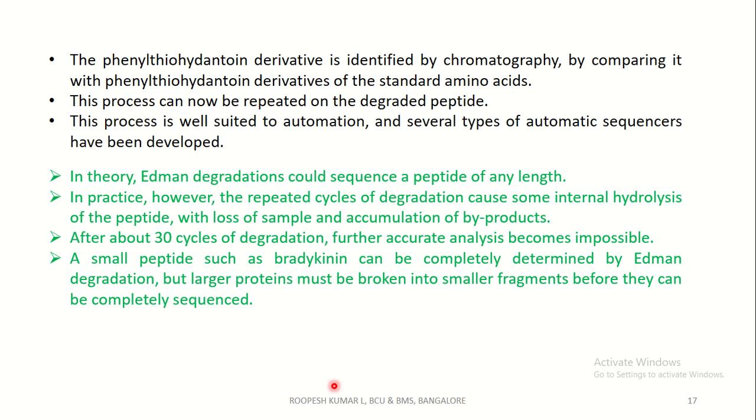A small peptide such as bradykinin, which I told you before, a nonapeptide and a human hormone, can be completely determined by this method. But larger proteins must be broken into smaller fragments before they can be completely sequenced. That is, if a protein has 50 amino acids, you should break it into 25 plus 25 and then start sequencing these 25 amino acids.